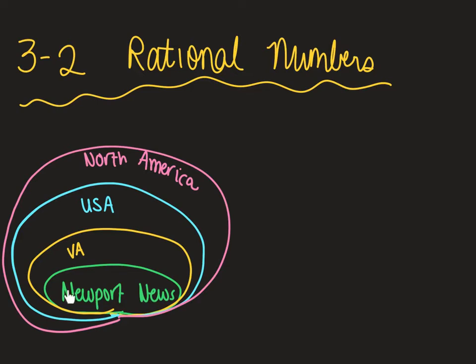Newport News is a city, one town. And there are other towns, like we have Hampton, we have Smithfield, but these green are cities. These cities are in Virginia. Are there other states? Sure, there's lots of states, so I could put other states right here. If I did, I would need to include some more cities, but you understand that these are cities. They're not the only cities, but they belong to this larger group called states.